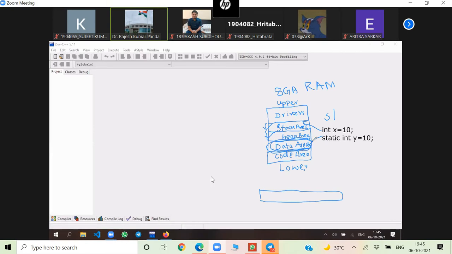If you go into more depth, it is divided into two parts, the initialized data area and the uninitialized data area. We are not going into depth about it because we are going to learn about pointers. So a static or external variable is stored in this data area and this x will be stored in this stack area. Now, when x is created here, how many bytes will be reserved for x?